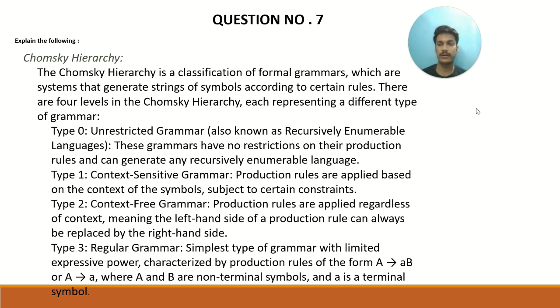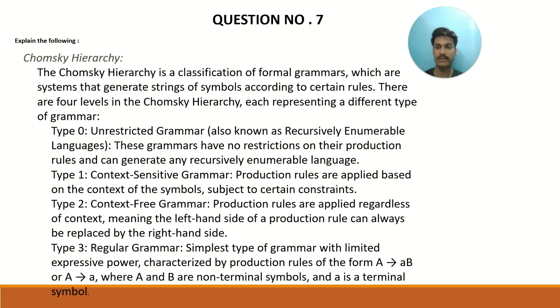So the first is type 0, which is known as unrestricted grammar, also known as recursively enumerable languages. These grammars have no restrictions on their production rules and can generate any recursively enumerable language. Type 1 is context sensitive grammar. Production rules are applied based on the context of the symbols.